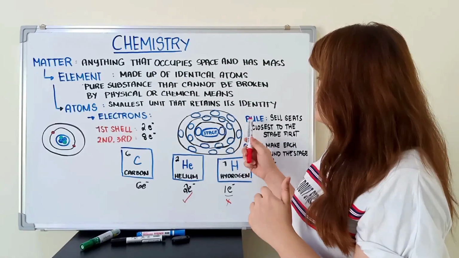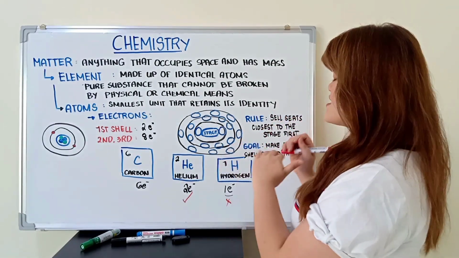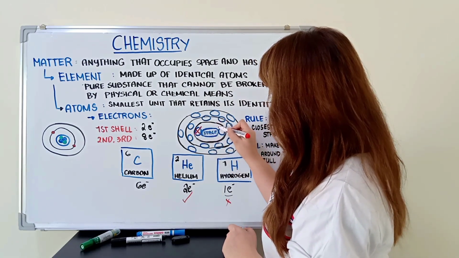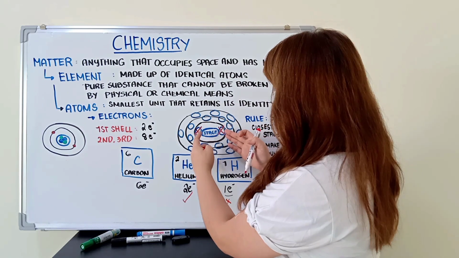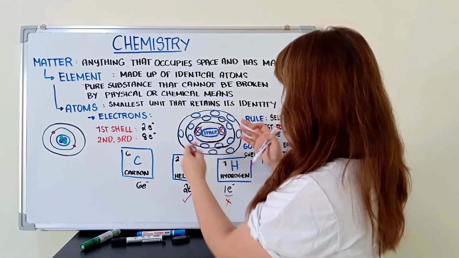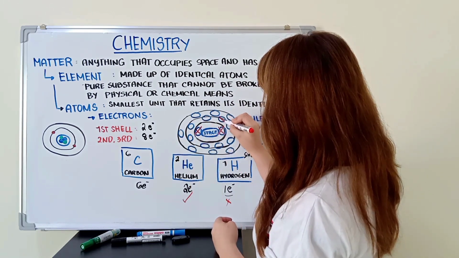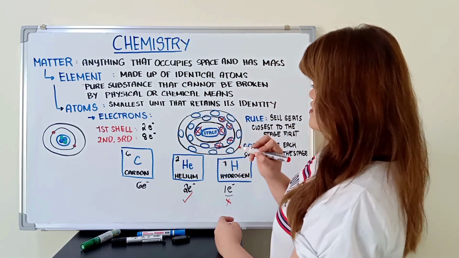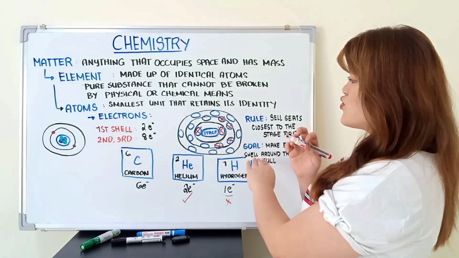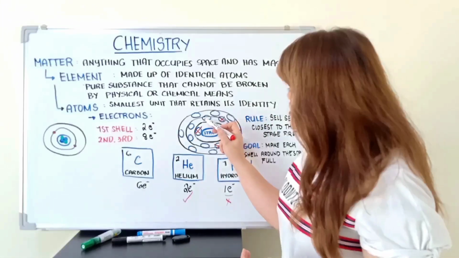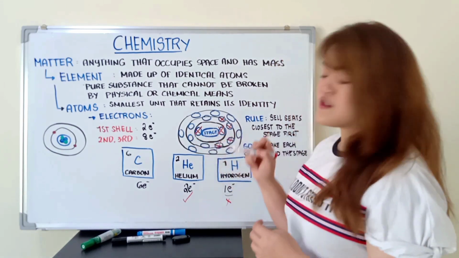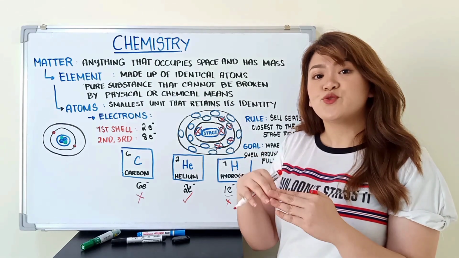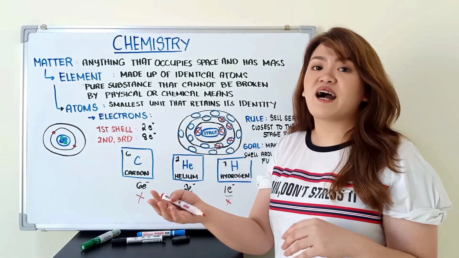So, let's check the rule again. We have to occupy the seats closest to the stage first. So, we have 1 electron, 2 electrons. Since the first shell is filled, we go to the second shell. So, 1, 2, 3, 4, 5, 6. Question, did we satisfy the goal? No, because we still have 4 empty seats. So, no, carbon is also not stable on its own, so it is usually attached to other atoms.